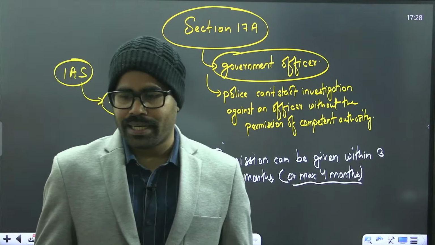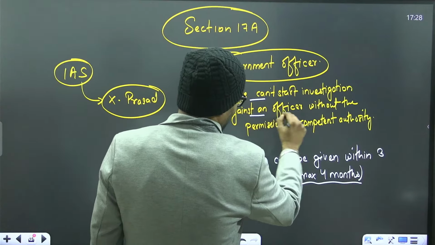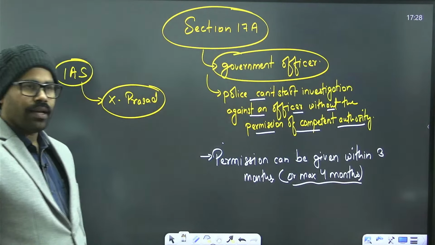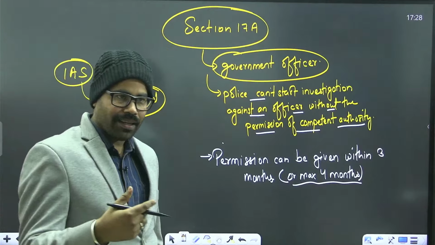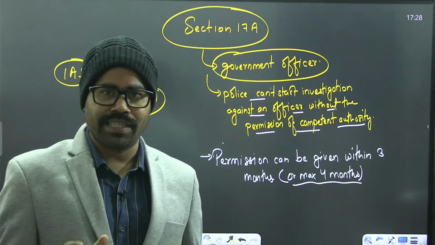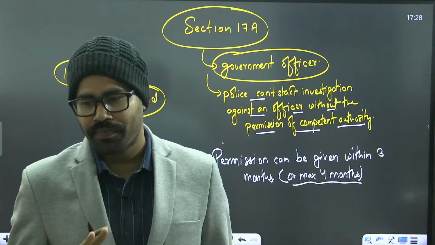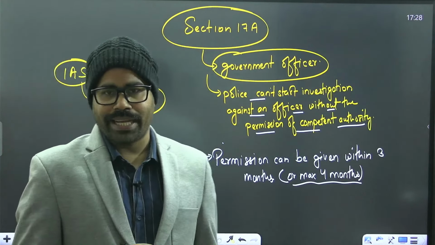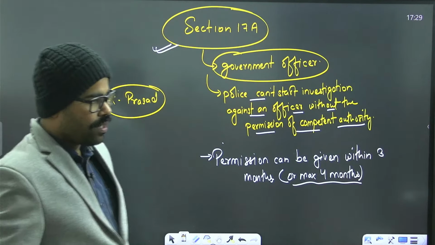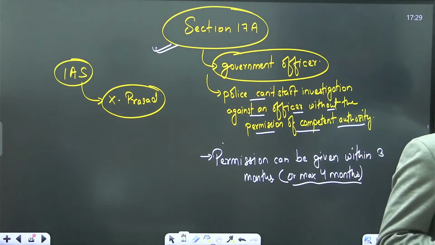So this is one part: police cannot start an investigation against an officer without the permission of the competent authority. And this permission has to be taken, in the case of union servants, from the union government, and for state government officers, from the state government, etc. So this is section 17A. Now there is a controversy with respect to that.